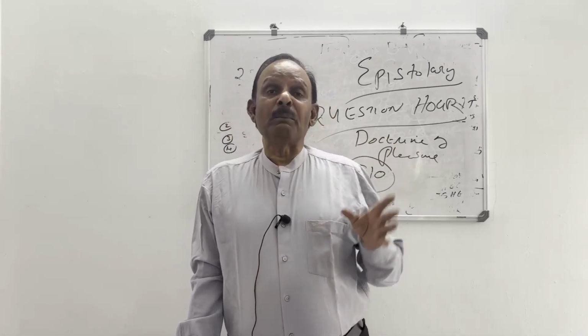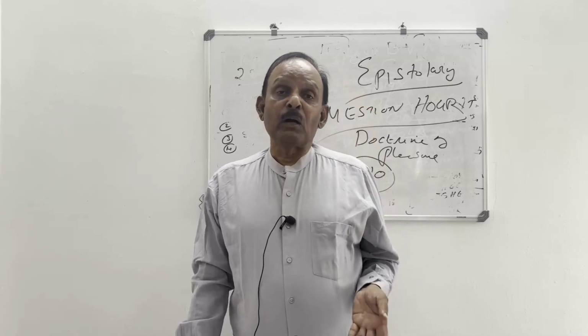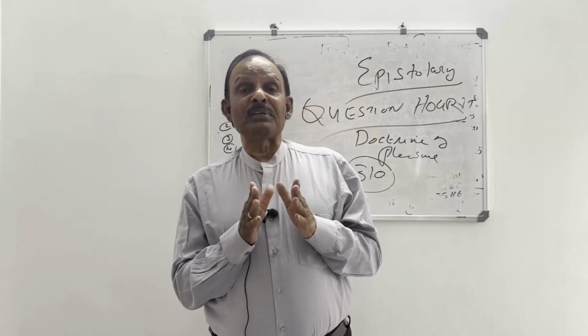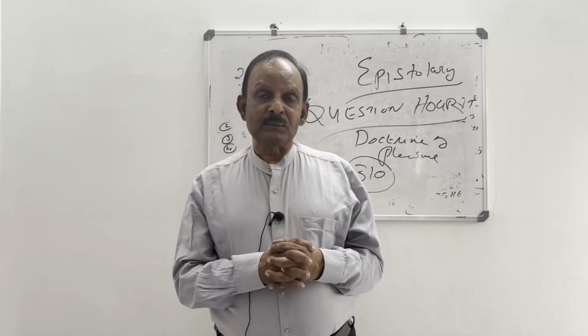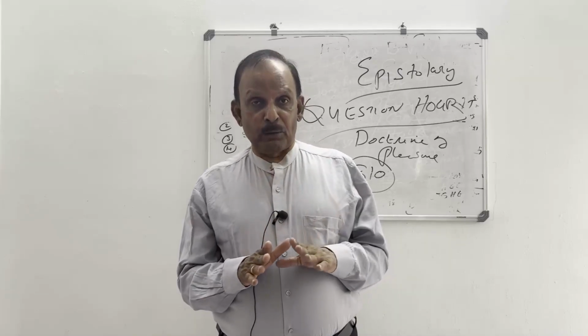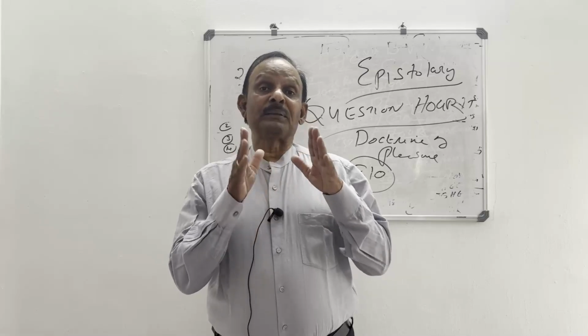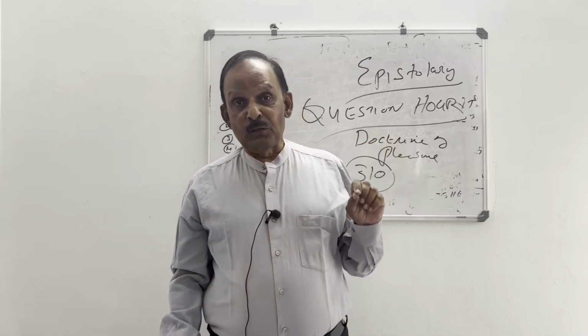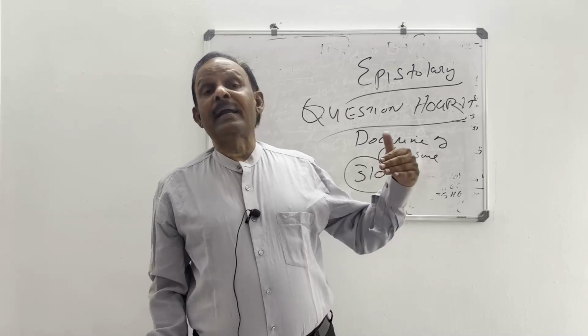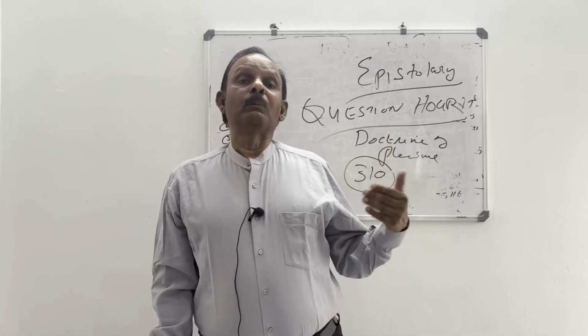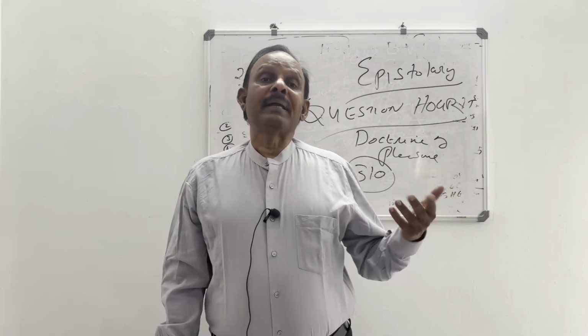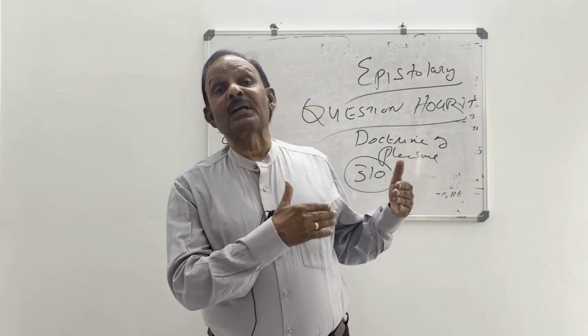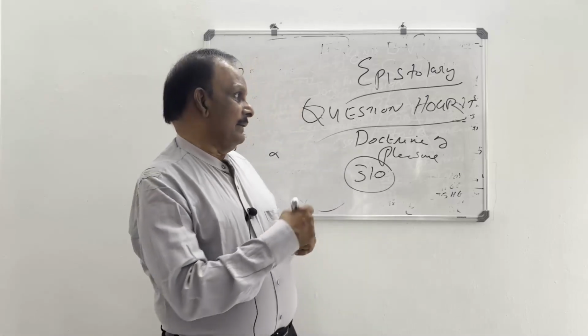Doctrine of Pleasure means every central government employee holds office during the pleasure of the President, and every state government employee holds office during the pleasure of the Governor. That is known as the doctrine of pleasure. But that does not mean anybody can be removed simply by the President or the Governor. There is a protection given to them by Article 311.